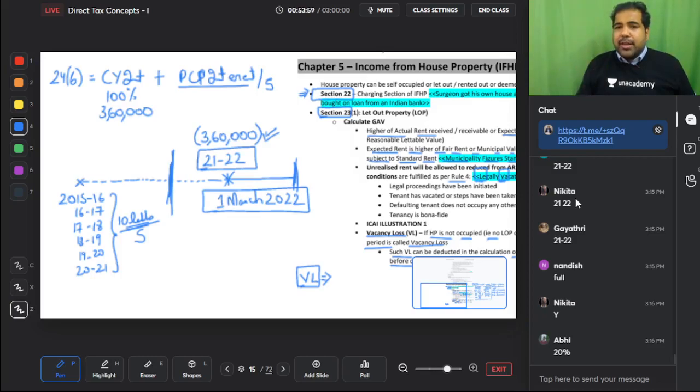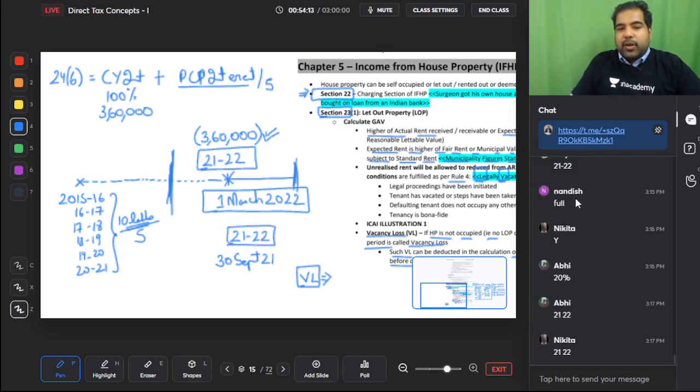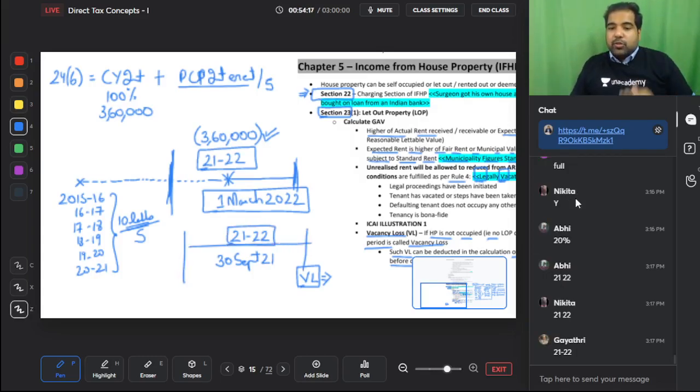They will give you different dates. They will tell you completed your construction on, guys, tell me, if I completed my construction on 30th September 21, which is the financial year in which I completed? 21-22. So which is the current year? 21-22. So it doesn't matter when you completed, the year you completed is called construction completion year. That year and after, all the years are called current year, 100%. Before that year is PCP interest.